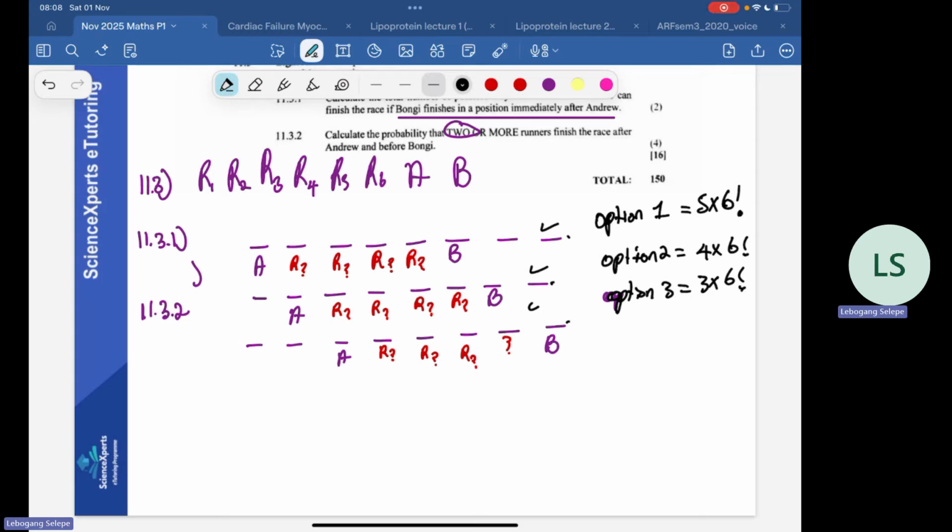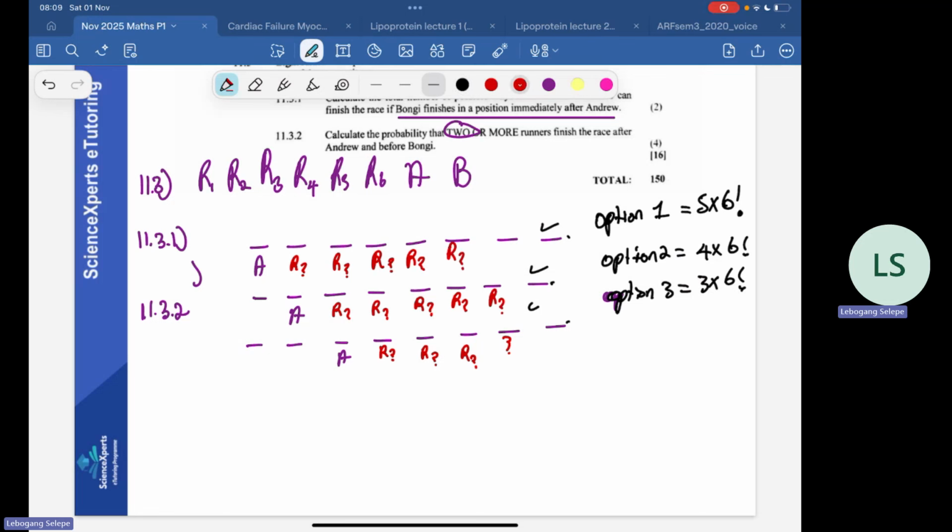So now let's put 5 people in between. Remember, here we had 2 people, here we had 3, here we had 4 in between. Now let's put 5 people in between them. So there would be a 5th person here, unknown.